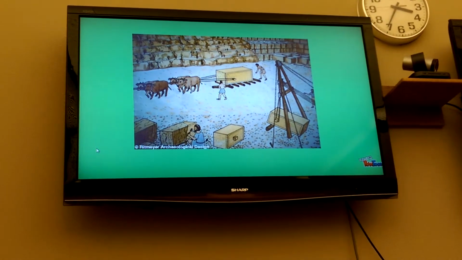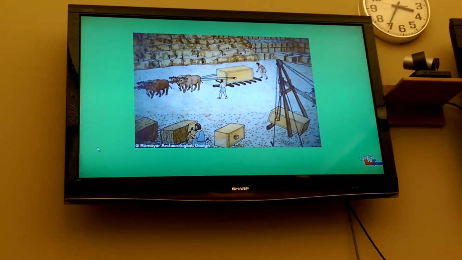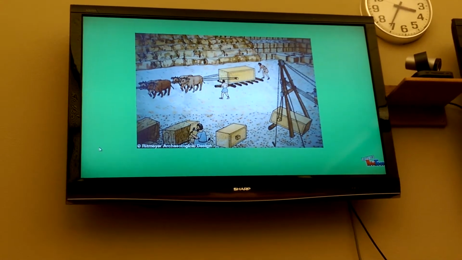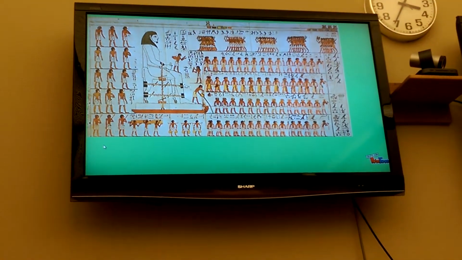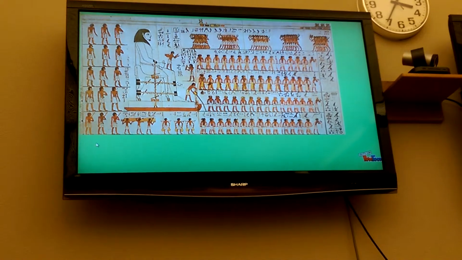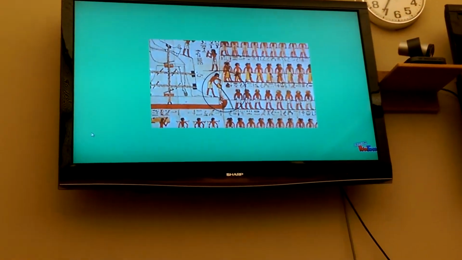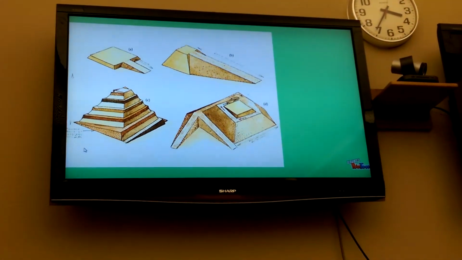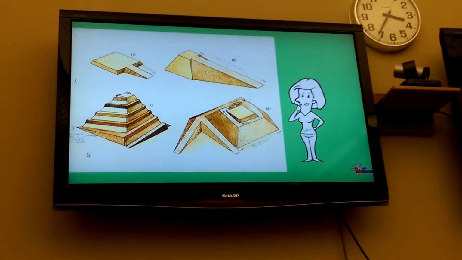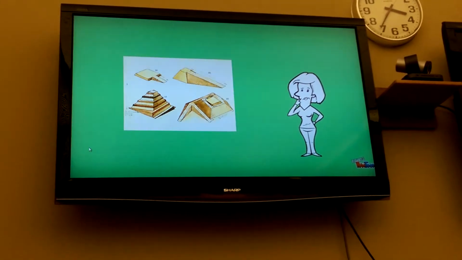As for how they moved the rock, most historians believe they were pulled across logs by cattle, and the logs were rotated. However, this ancient wall art depicts the Egyptians transporting the statue pulled by men. And here you can see an Egyptian pouring water into the sand in order to give some buoyancy under the sled. Then they moved the rocks up ramps, but these are just theoretical drawings because nobody really knows what they looked like.